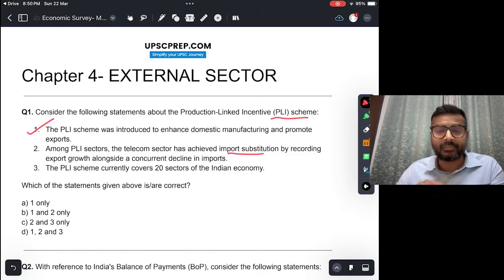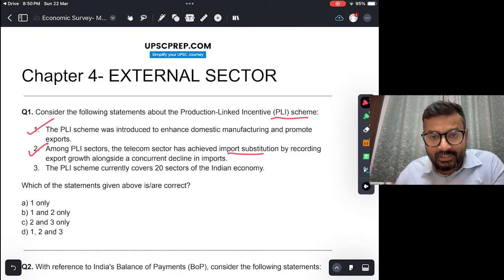In fact, the telecom sector has been one of the case studies on how import substitution has been achieved. A lot of investment has been brought into the country, and a lot of big companies like Apple, Samsung, other companies are now producing in India, and export भी इंडिया का multiple times से increase हुआ है.